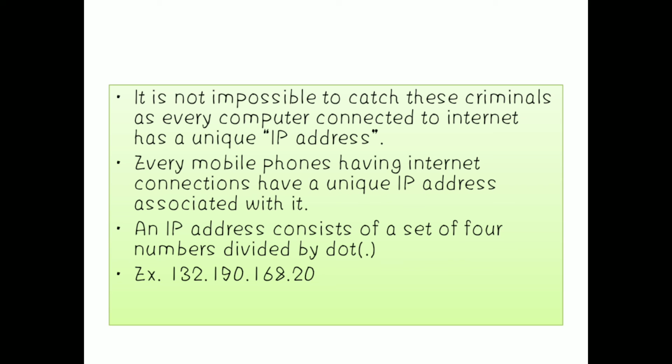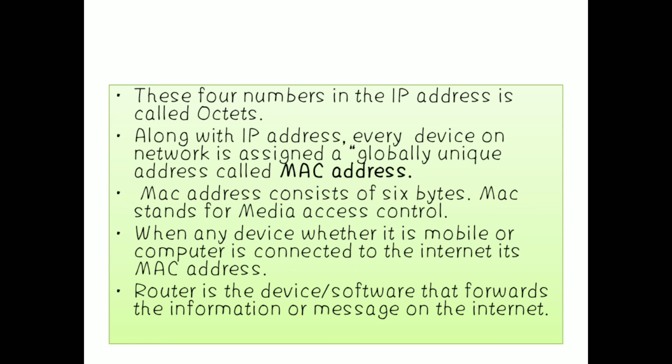Next, an IP address basically consists of a set of 4 numbers divided by dots. I have shared an example below, children. Please go through that example. Next, these 4 numbers in the IP address are called octets.